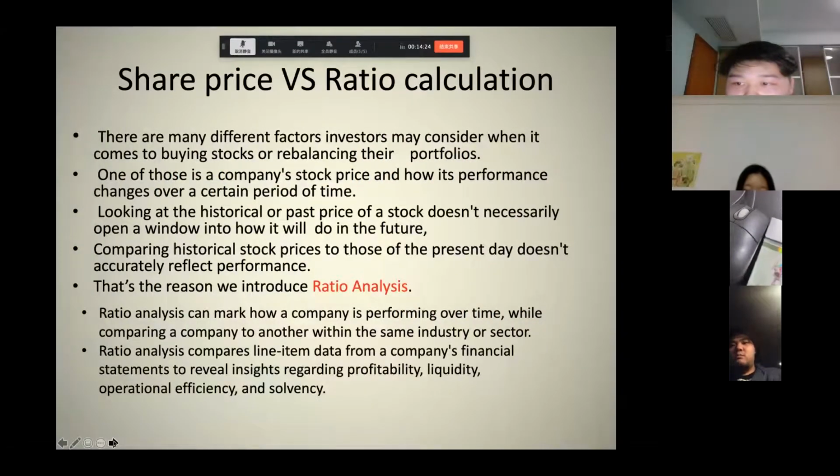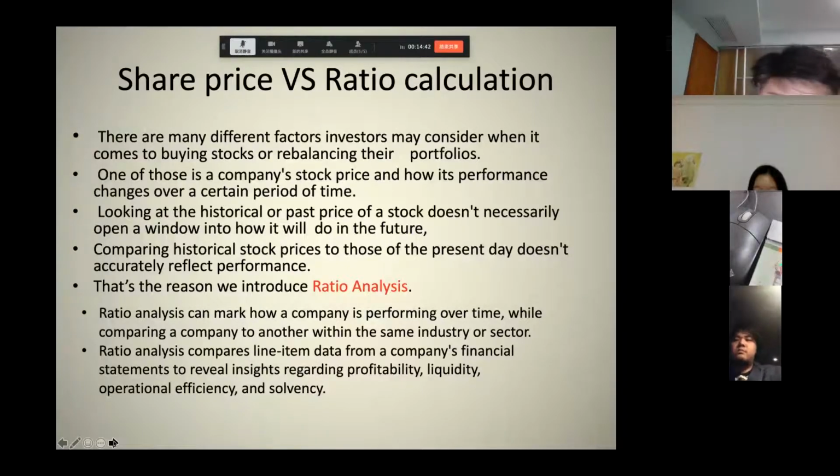Hi. So I will talk about the share price versus ratio analysis. There are many different factors investors may consider when it comes to buying stocks or rebalancing their portfolios.